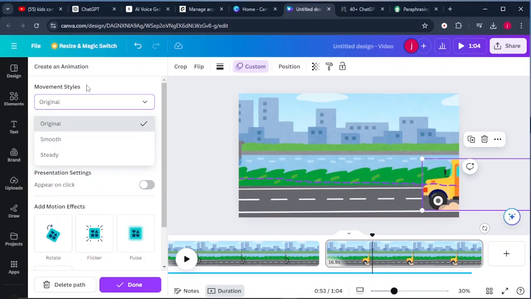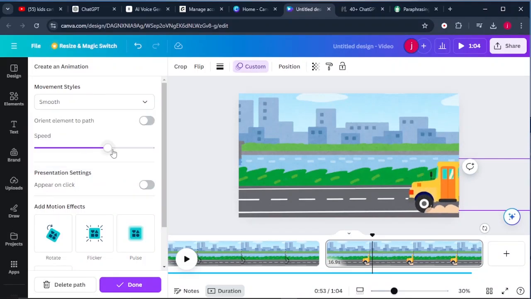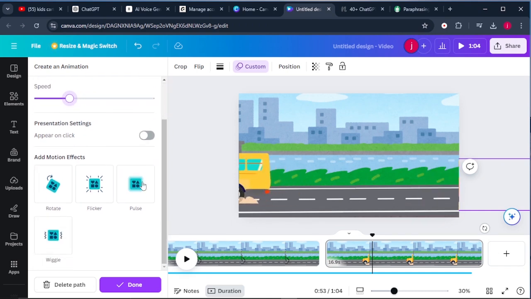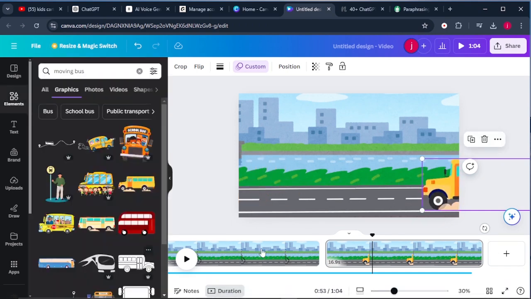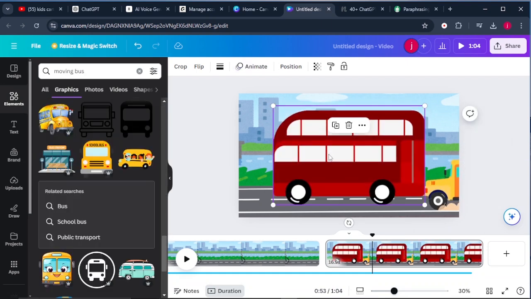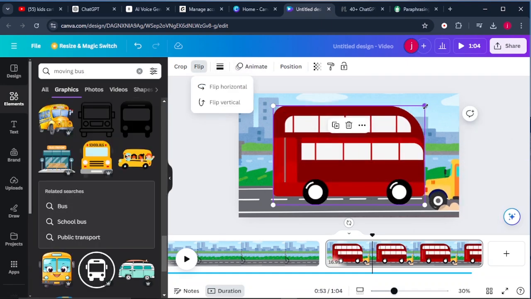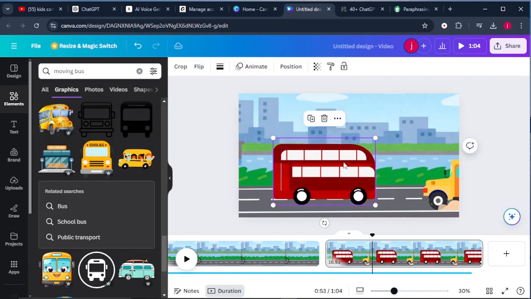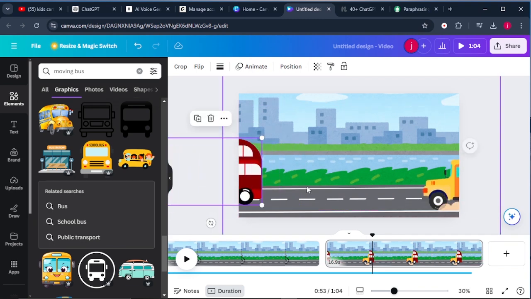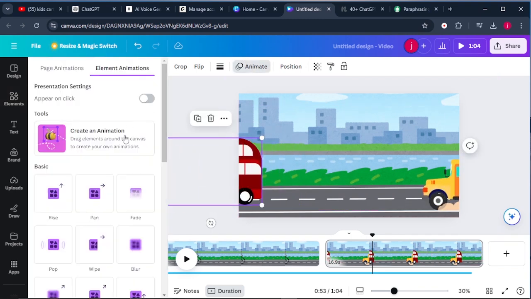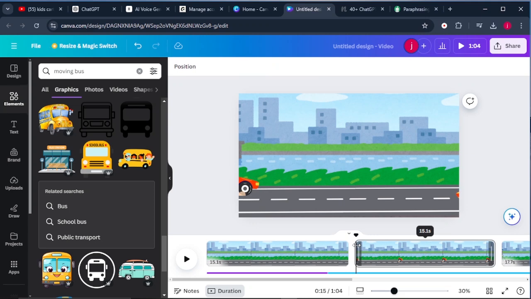So we can click the movement style to be smooth. And we can also reduce the speed to that much. Okay, perfect. And we can click on done. From there, we can also bring in another bus like this one. And we can flip it as well. And we can resize this bus to that much. And we can repeat the same process. Okay, so this is so perfect.